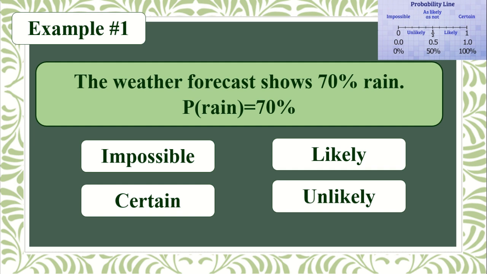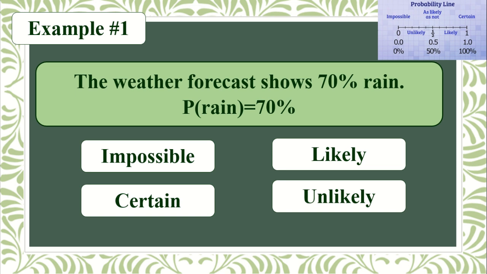So here we are going to determine if the event is impossible to happen, unlikely to happen, likely to happen, or certain to happen.